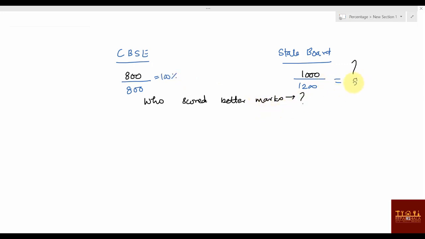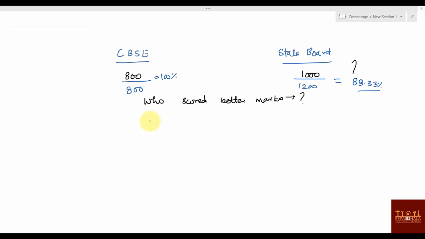This one is 83.33%. Who scored more value? You can say this CBSE student scored more value. But what we did actually, we changed to percentage, right? What we actually did, if you remember, is this.